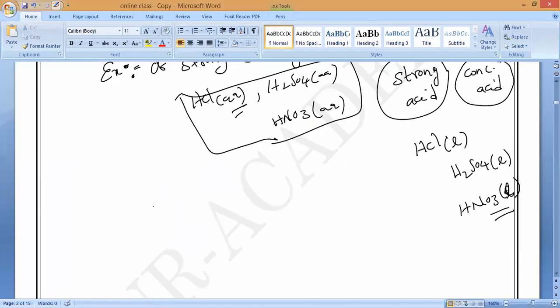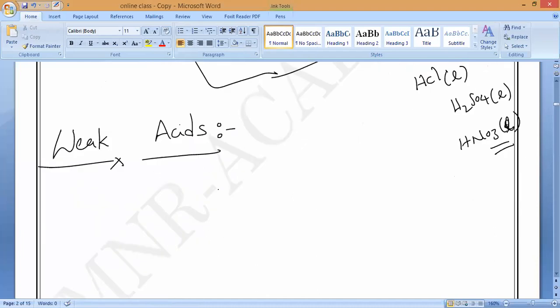Now coming to the second one, the opposite of strong acids. What is the opposite of strong acids? Weak acids. So everything is MCQs. Now don't learn anything for paragraph answers. We don't want any single 1 mark questions also, because in case study questions few times they will ask you. So no preparation for 2 mark, 3 mark, 5 mark questions. Each and everything you have to note down in the form of MCQs only. Strong acids I have taught you. Now can you say weak acids? Carbonic acid. No, I want the definition.